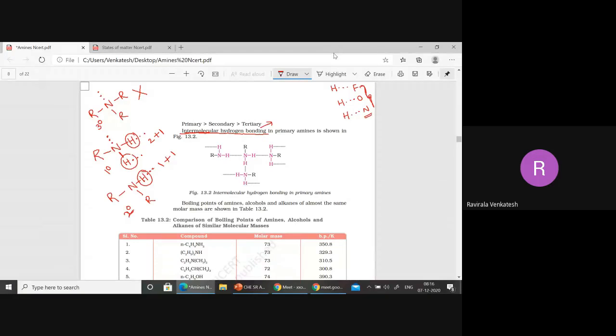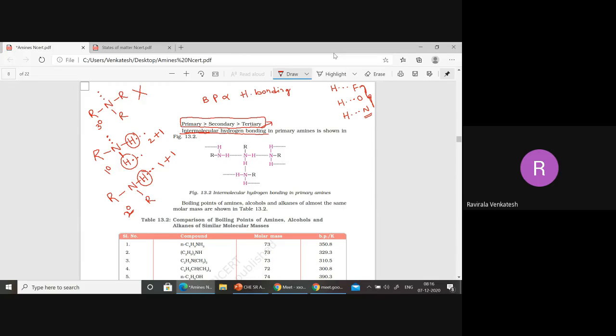So because of the presence of strong forces of attraction, boiling point is directly proportional to what? Hydrogen bonding. Isn't it? This is the thing we need to remember. Based upon this, what we can say, this is the order. So which is having higher boiling point, beta? Primary amine. Then secondary, then tertiary.